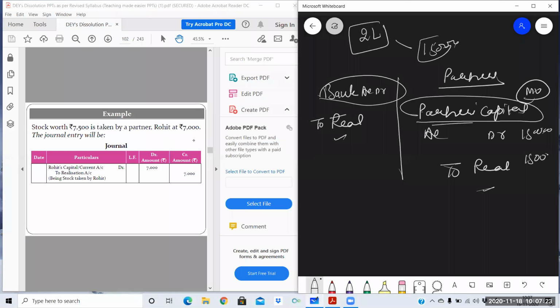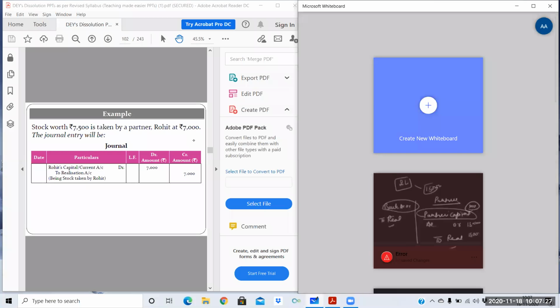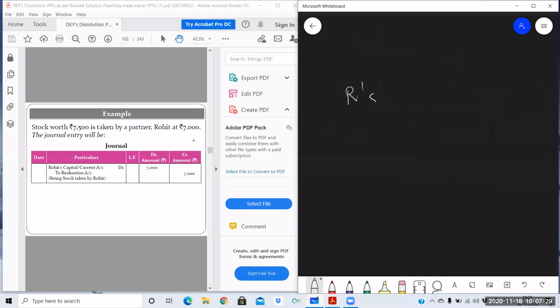So the entry will be, partner name is Rohit. So the entry will be here, Rohit's capital account debit to realization. If the capitals are fixed, then capital account will be written as current account.